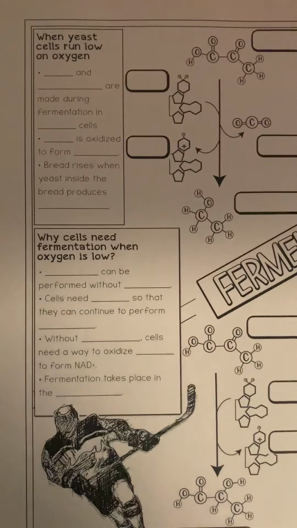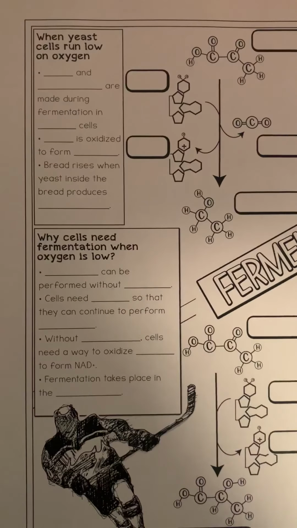So let's take a look at what happens in this process. Now there's two types of fermentation we're going to see here. We're going to see lactic acid fermentation, and we're also going to see alcoholic fermentation, which is when we think of baking and winemaking. Those are alcoholic fermentation when there's the presence of yeast.